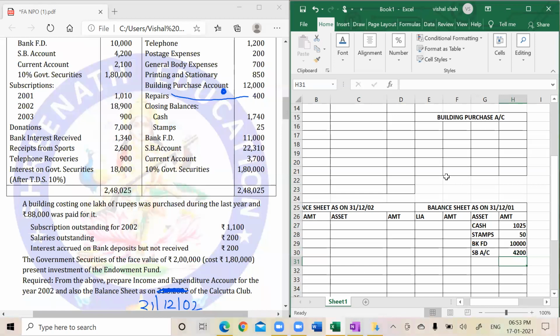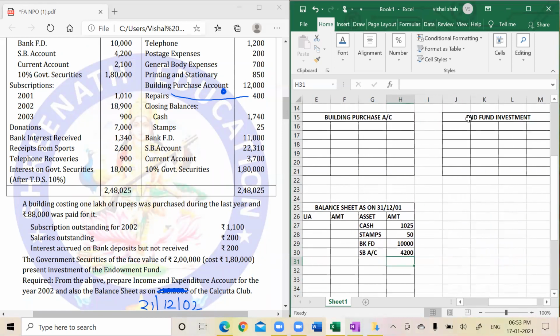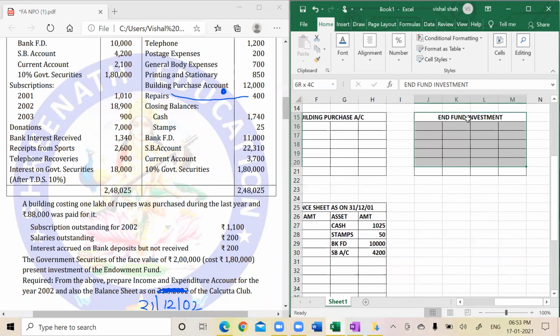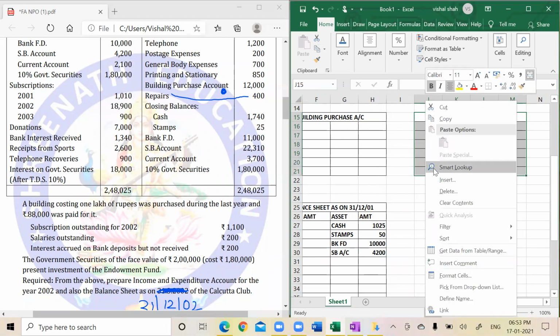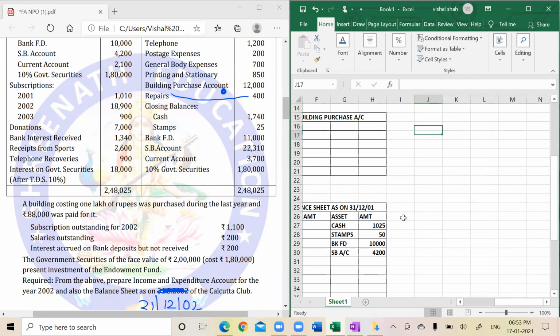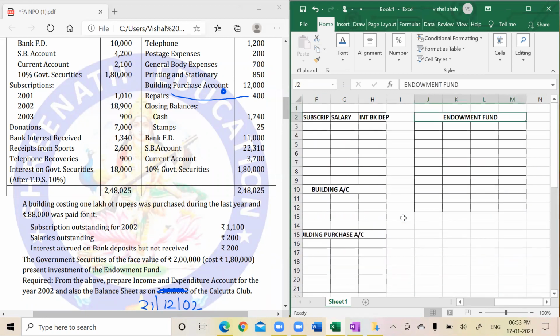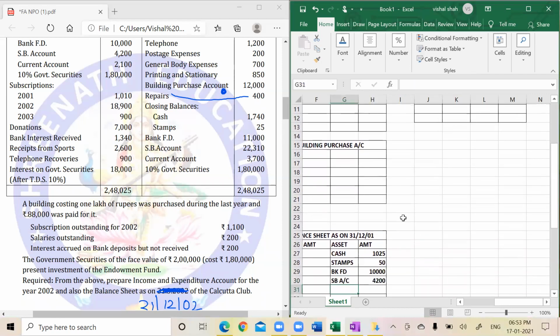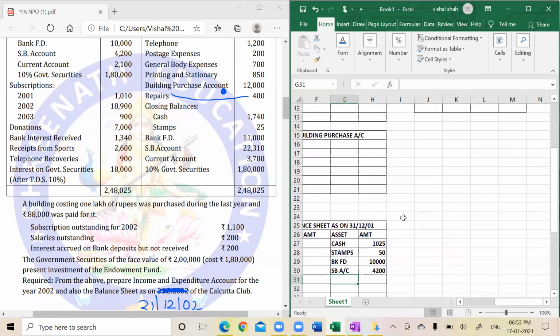So if fund investment is already given, you need not make fund investment account. ये अकाउंट बनाने की जरूरत नहीं है. ओके तो चलो, endowment fund investment. How much is that? 1,80,000.